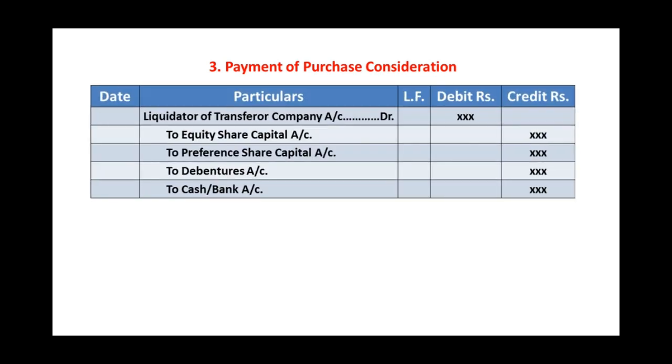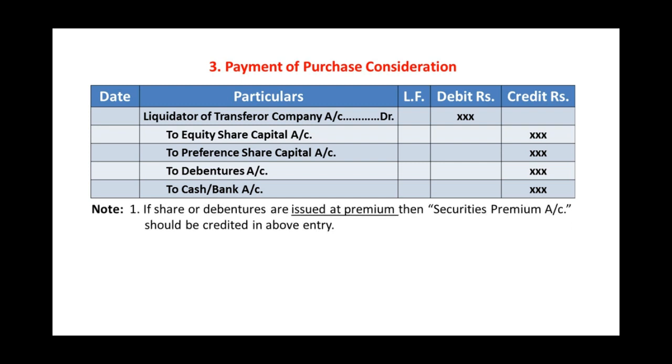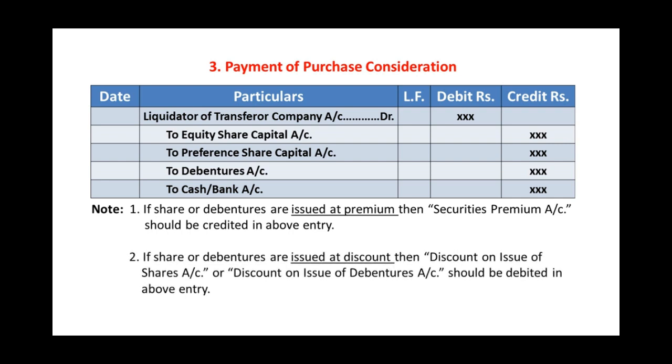Transaction number 3, payment of purchase consideration. This payment we are making to the liquidator of transferor company account, therefore liquidator of transferor company account debit to equity share capital, to preference share capital account, to debentures account, to cash bank account. Here you have to remember that if shares or debentures are issued at premium, then securities premium account should be credited in above entry, and if the shares or debentures are issued at discount, then discount on issue of shares or discount on issue of debentures should be debited in above entry.